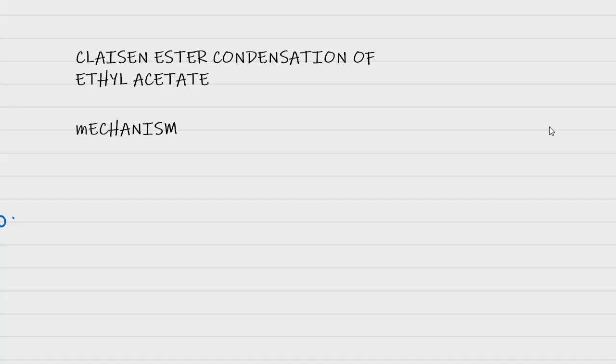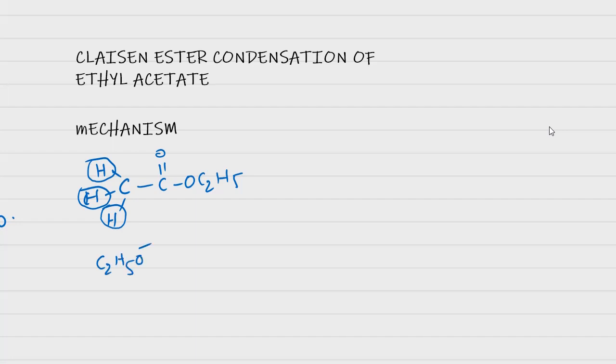Now the Claisen ester condensation reaction of ethyl acetate. Ethyl acetate is CH3 C double bond O OC2H5. These hydrogens are acidic in nature, and the base is ethoxide ion. We can't use OH minus ions here because it leads to a hydrolysis reaction. So the base C2H5O minus is used, where it undergoes enolization, just like the acetaldehyde, forming an enolate ion,